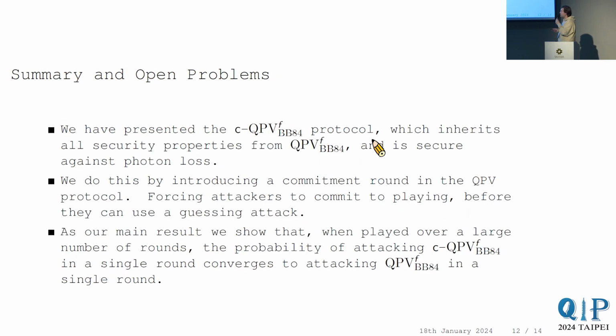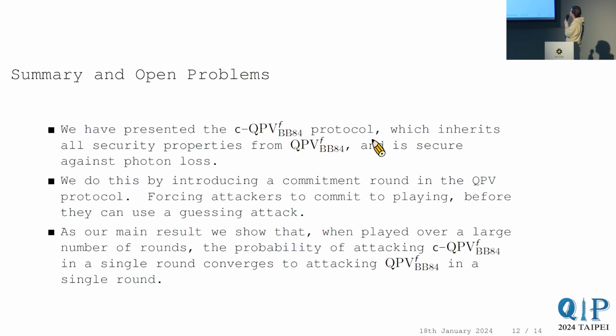Okay, so in summary, what have we done? We've presented the committed version of a QPV BB84 protocol, and we show that it inherits all the security properties from the original BB84 protocol. And it is, on top of that, secure against photon loss. Thus, it has all these 4 properties that I described in the beginning. We do this by introducing a commitment round in the QPV protocol, which forces attackers to commit to playing before they can use a guessing attack.